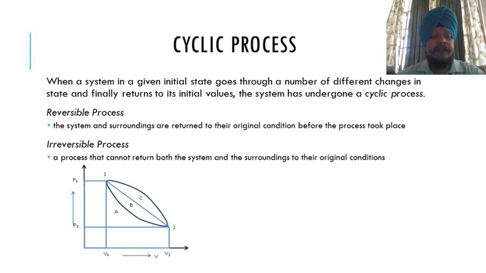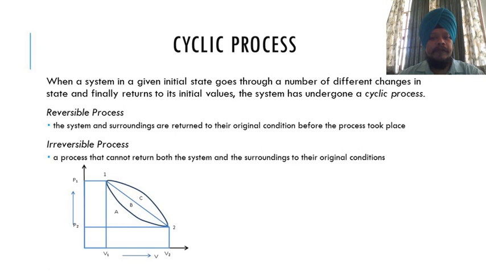So this is the typical example of a simple, hypothetical cyclic process, which is working between 2 pressures, that is P1 and P2, with the corresponding volumes, that is V1 and V2. For example, at P1 the pressure is high, so volume is low, and at P2 volume is high and pressure is low.